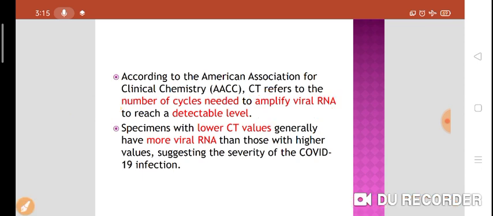So specimens with a lower CT value have more viral RNA than those with higher values, suggesting the severity of the COVID-19 infection.